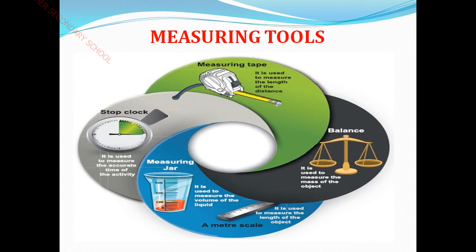Similarly, next thing, the measuring jar. What purpose is the measuring jar used for? To measure the volume of liquid. Why do we need to measure this? If you want to get milk from the shopkeeper, how do we ask? 1 liter, 2 liters, or half a liter? These are the quantities that will be used, right? Not only this type of liquid, if you want to get kerosene, or in petrol bunks, we often use this. So for measuring the volume of liquid, the tool we need to use is the measuring jar, isn't it?